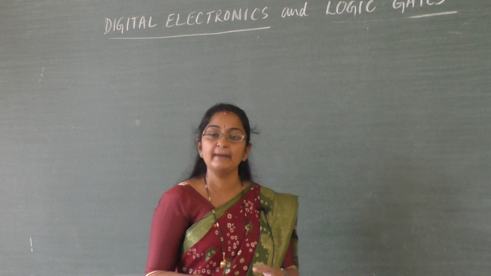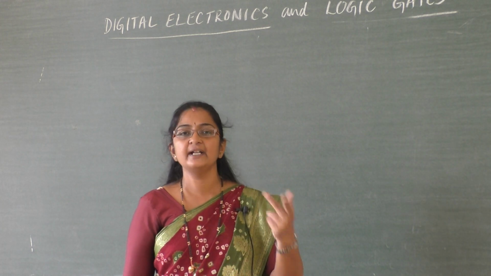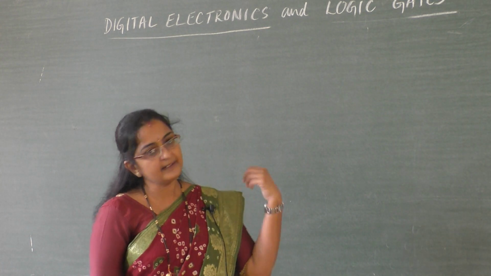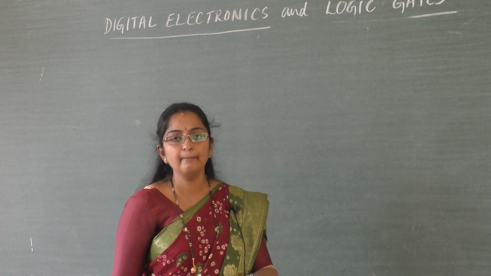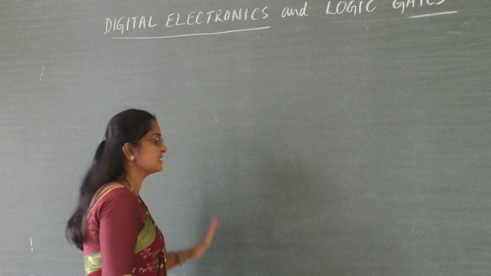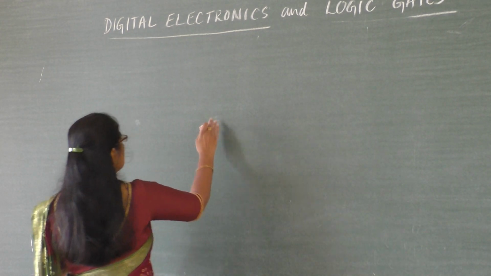As I have told earlier, by combining NOT and OR, we get NOR. By combining NOT and AND, we get NAND. Let us study the circuit, formation, symbol and truth table, students. Along with me, write down these values and also draw the symbol.